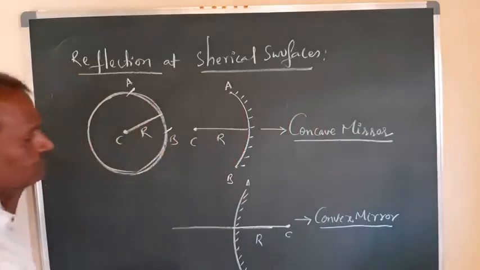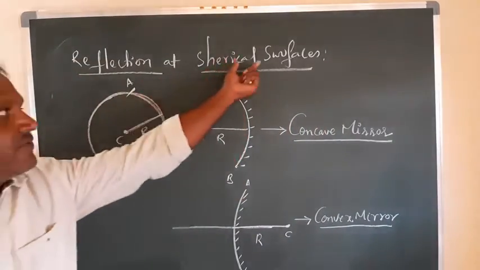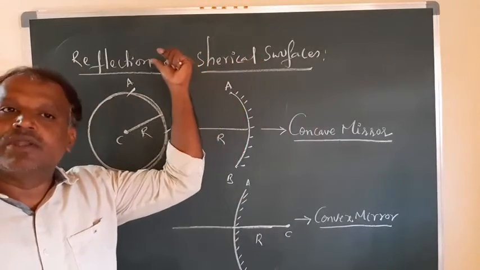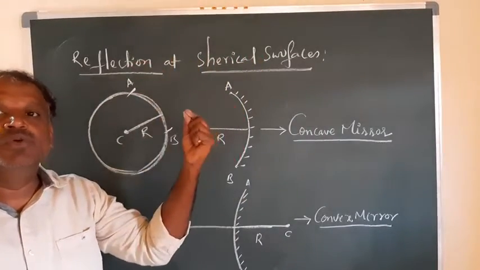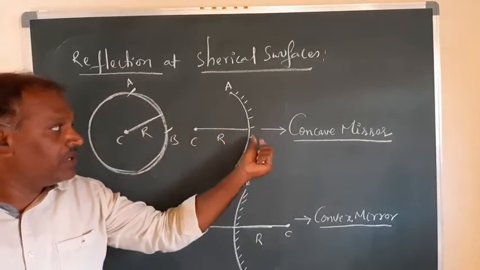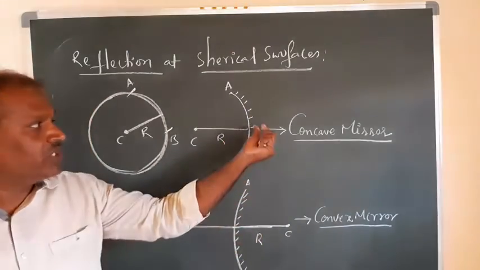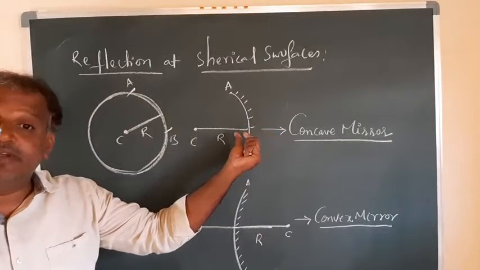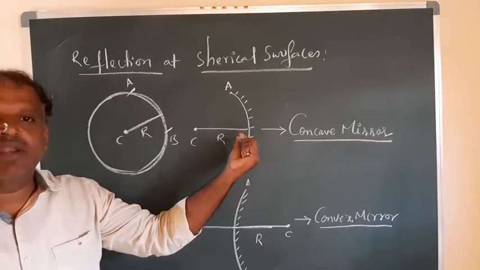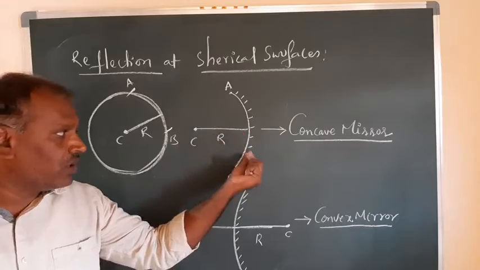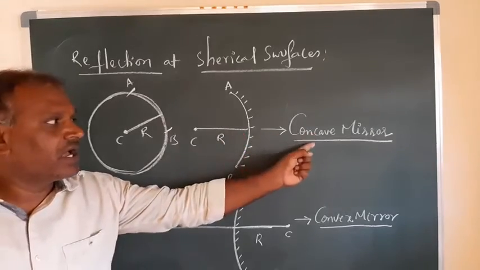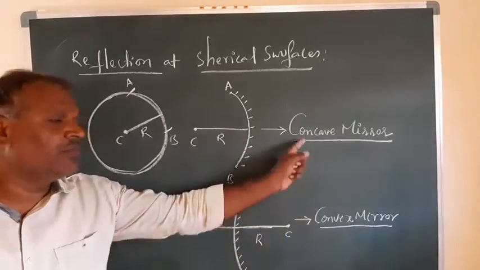Right, so we have these spherical surfaces used for reflection. There we can use the polishing either outside or inside. If the polishing is outside and the inside is used for the reflection process, we call this curved surface a concave mirror.